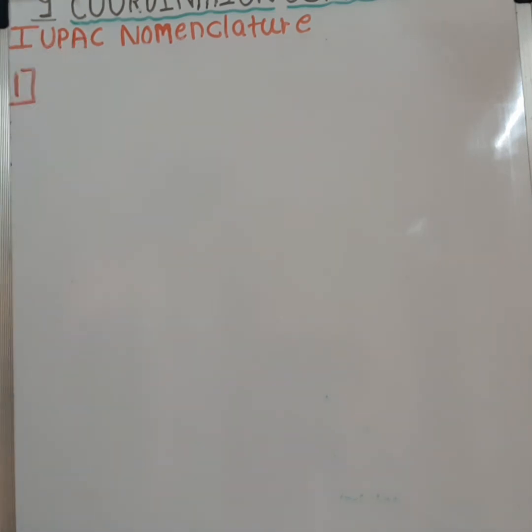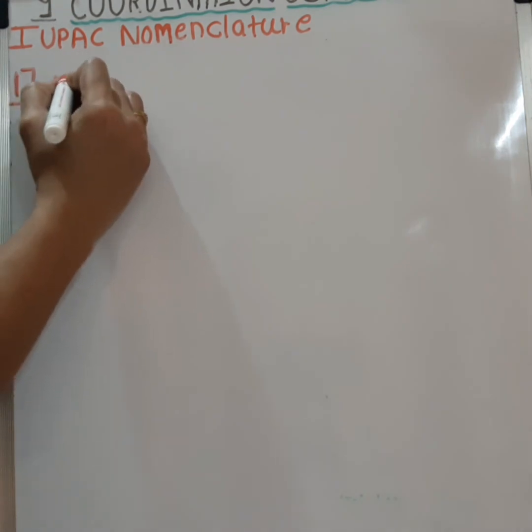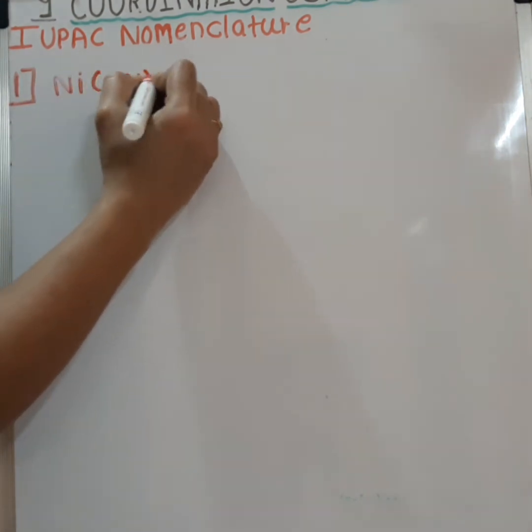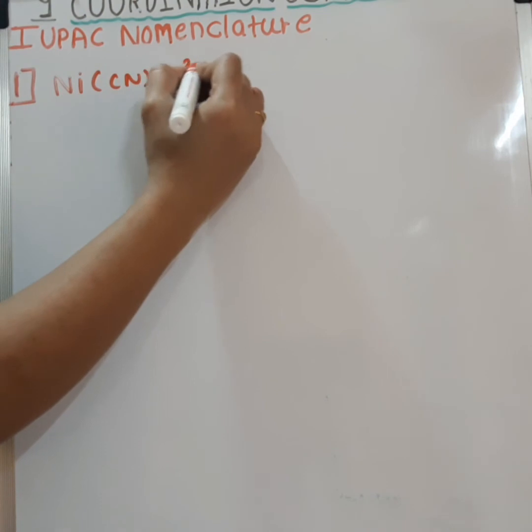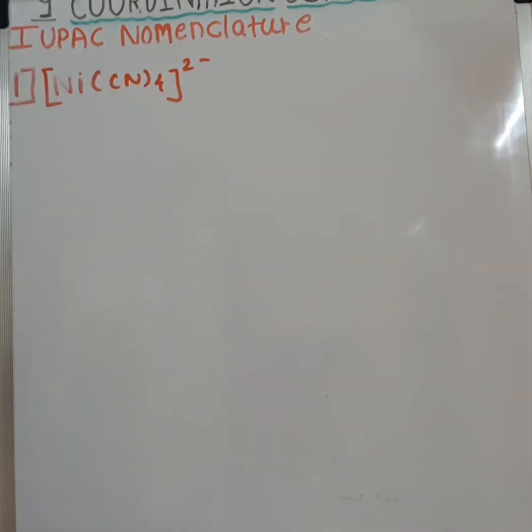So let us try some IUPAC names of complexes. First one, [Ni(CN)4]2-. This is anionic complex.